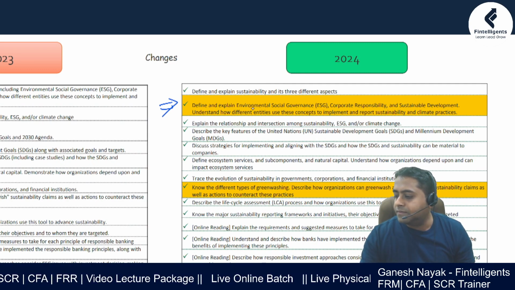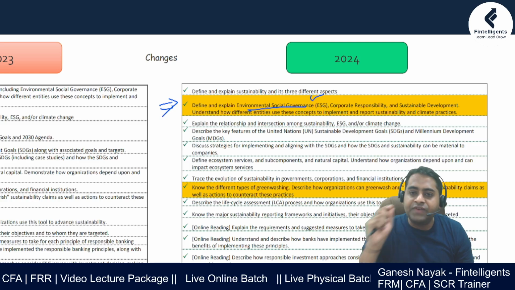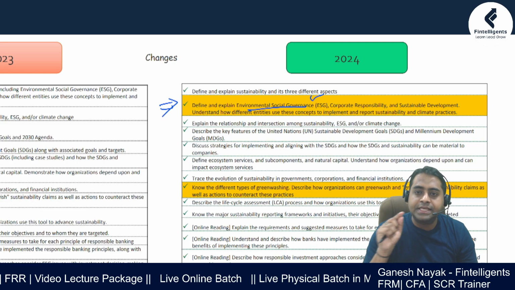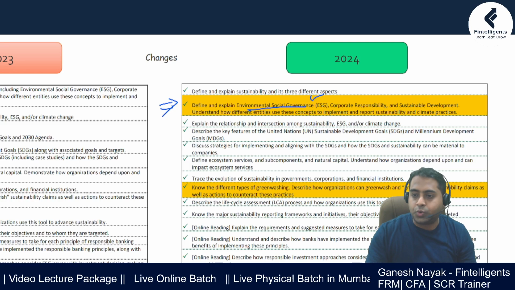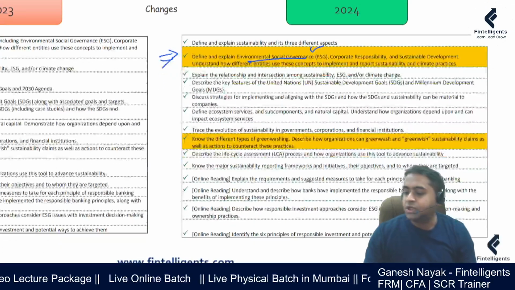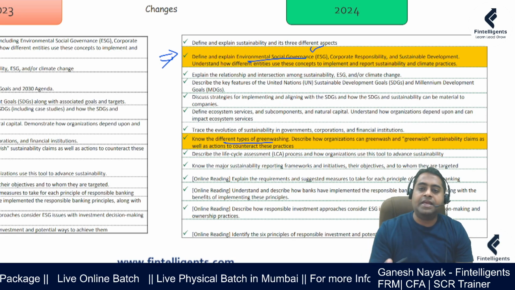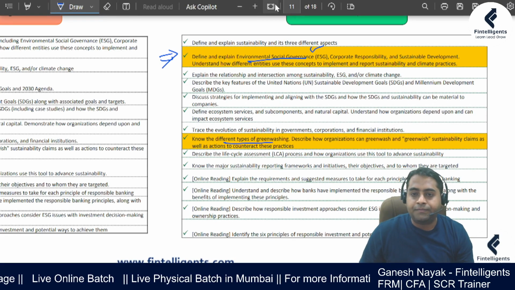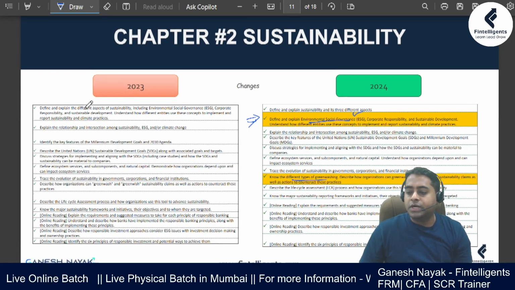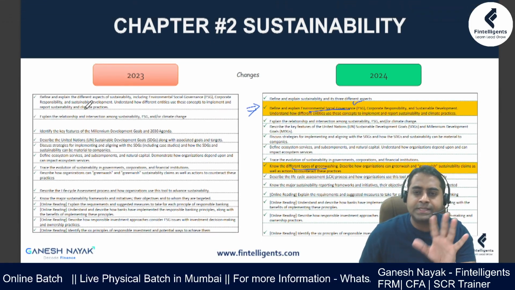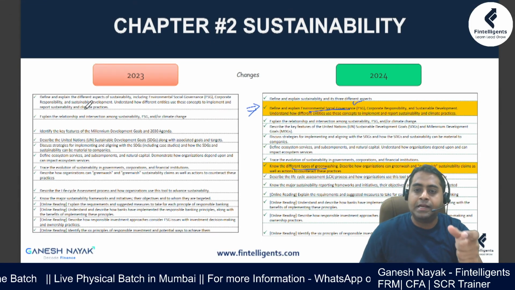So ESG. Now this part was very briefly explained, but now what I can see, they're giving more and more weightage to it. The next is greenwashing. Previously different types of greenwashing were not there, that they have added in the second chapter. Okay, let us move towards the third chapter. So the second chapter is more or less the same, but two learning objectives have been slightly changed.